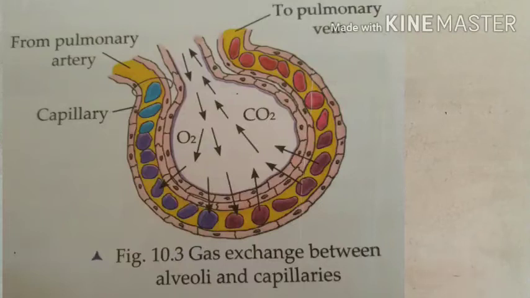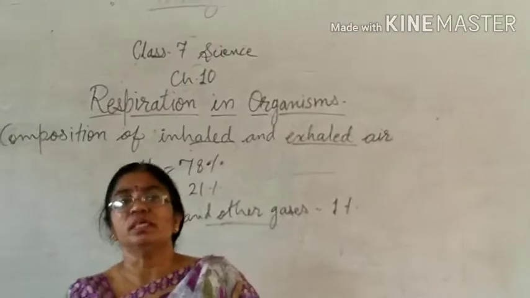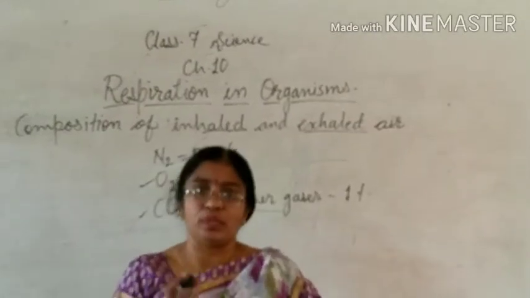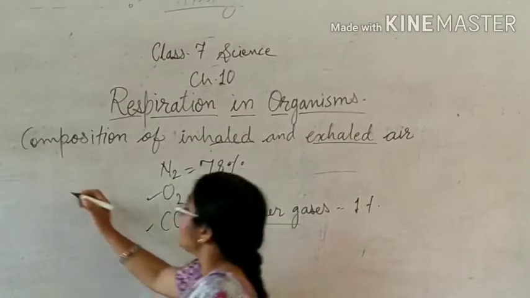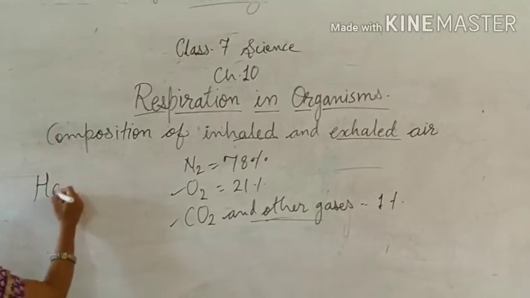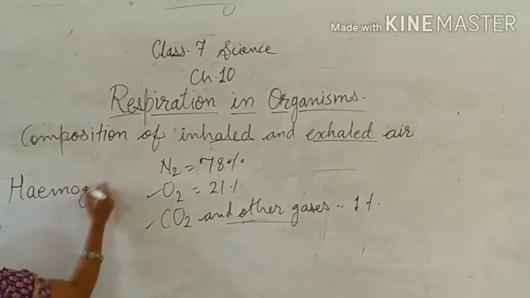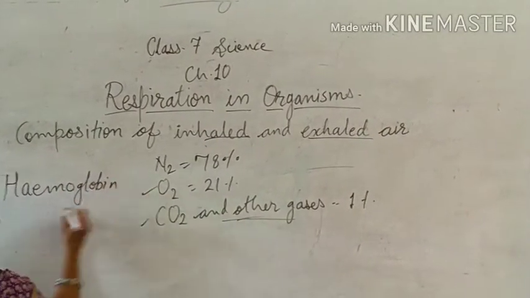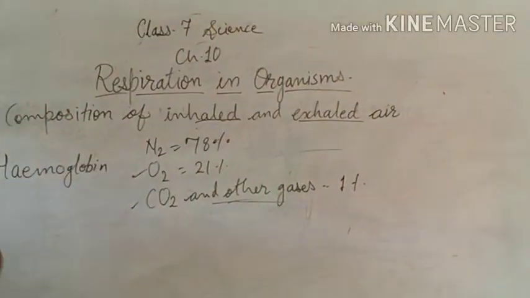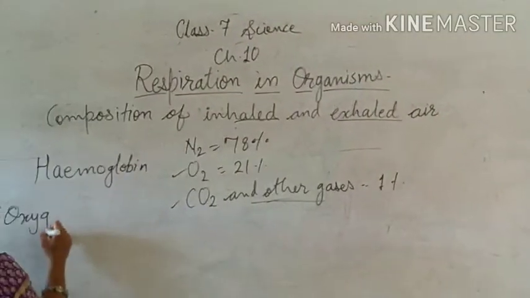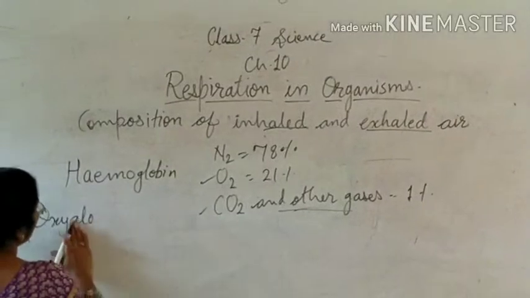Through these blood capillaries, blood will go to the arteries and veins. Now, this oxygen which we are inhaling will combine with a pigment, a type of protein, and the name of that pigment is hemoglobin. Here, the oxygen combines with hemoglobin and forms another compound known as oxyhemoglobin.